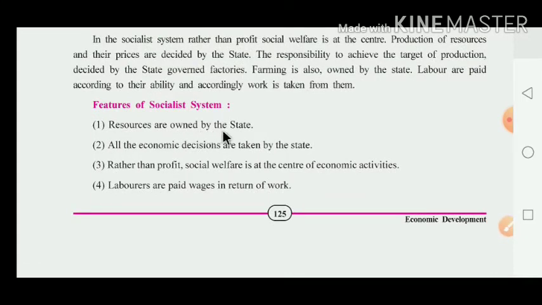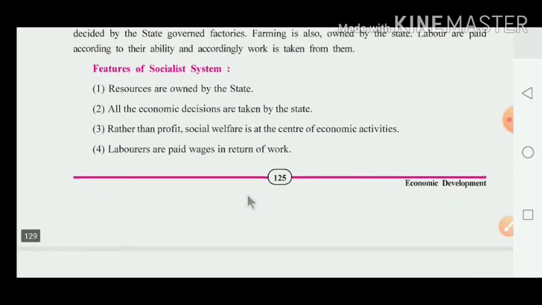Resources are owned by the state. Here all kinds of resources are under the control of the state. All economic decisions are taken by the state. Here all kinds of economic decisions are under the control of the state. Rather than profit, social welfare is at the center of economic activity, so social welfare is given more importance than profit. Laborers are paid wages in return for their work. Labor are paid wages on the basis of their work.